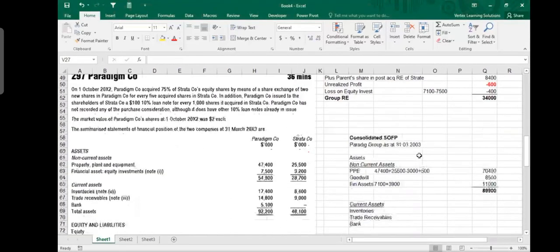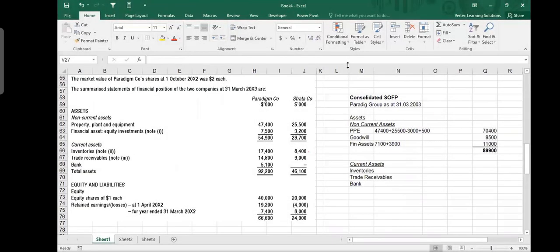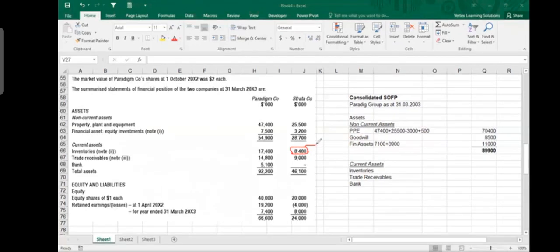Within the group, inventory value has been shown as, in Strata company, it says inventory is 84. Within that inventory of 84, there is, I think, 4.6 million or something inventory which has been taken. And that inventory includes the profit. Okay, the rule is that the inventory in the group balance sheet should be recorded at the cost to the group. This is parent, this is subsidiary. Parent purchased something for $8, it came into the group, and then parent sold it here for $10.